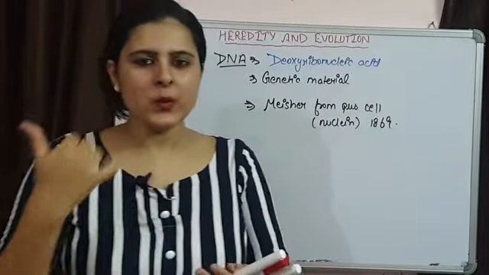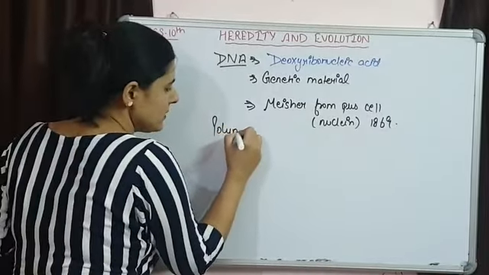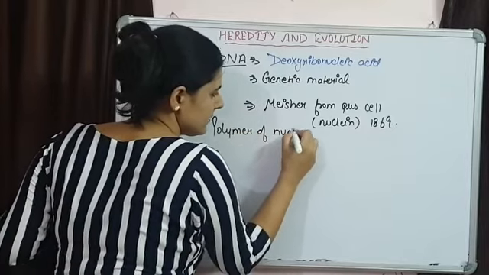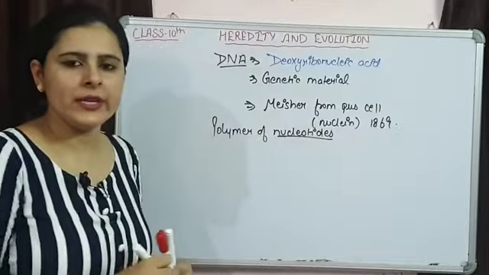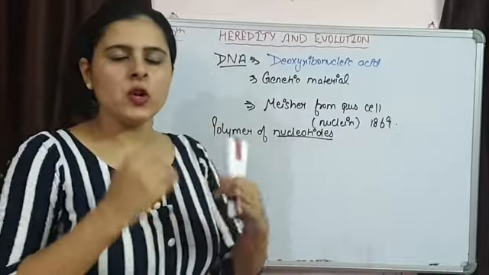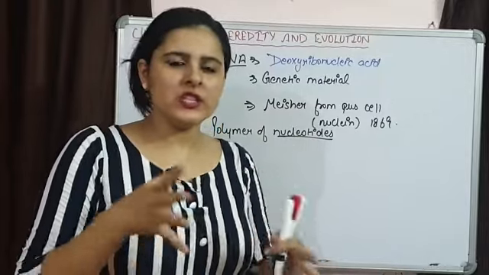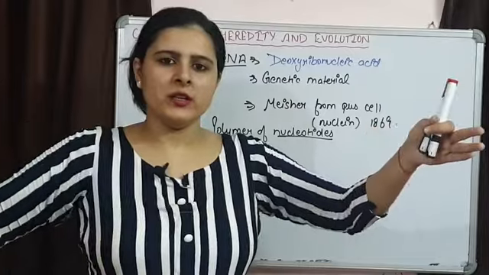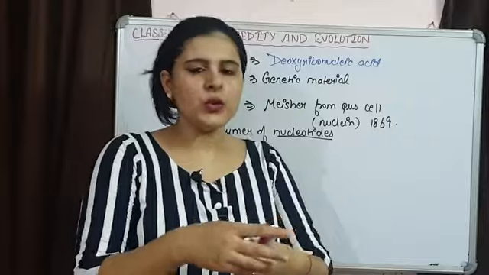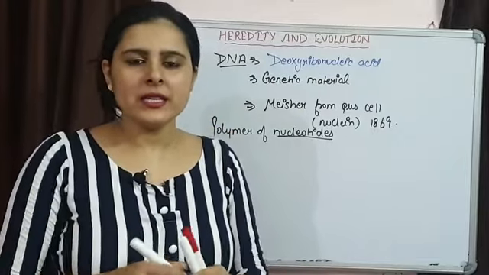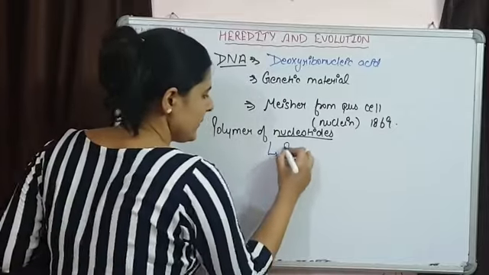Now let's understand what DNA basically is. See, DNA is a polymer of nucleotides. The monomeric unit of DNA is the nucleotide. So lots of nucleotides are going to attach with each other, and they are going to form a long chain, a long polymer, that is DNA. Now what is this nucleotide made up of? There are three things which are going to form this nucleotide. The first thing is a sugar.